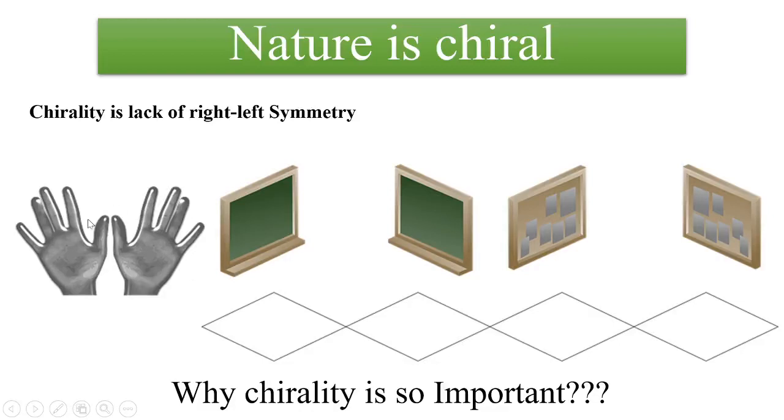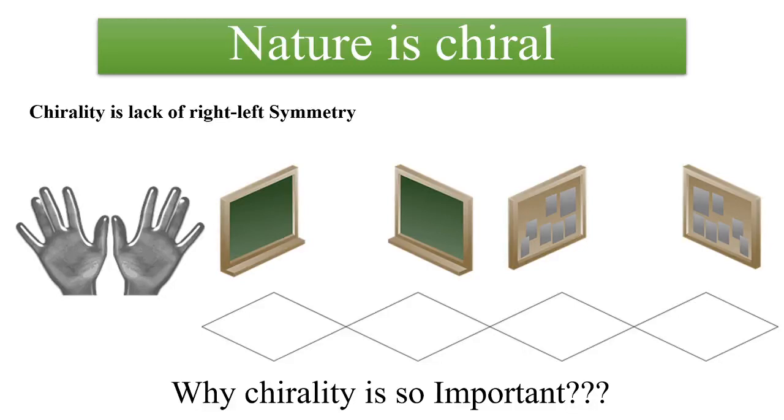So this concept is very important: we have two isomers which are mirror images of each other, but they are non-superimposable. This concept we call enantiomers. So enantiomers are mirror images which have non-superimposability. Now, why is this chirality so important for us, and why are we going to study it in our syllabus?